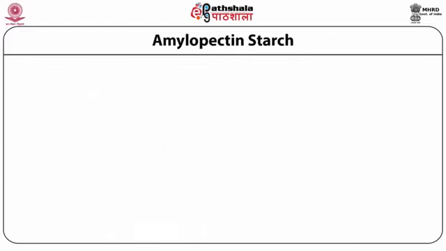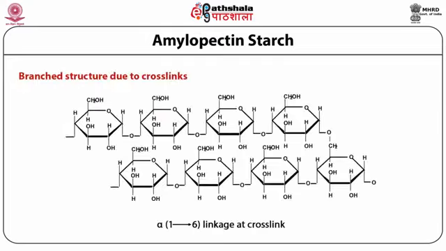Amylopectin, another class of starch, has not only a main chain but also a branched chain of units. The main chain has alpha 1,4 linkage, whereas the branched chain has alpha 1,6 linkage at the cross linking. So this makes this complex carbohydrate more strengthened compared to amylose, which is relatively more stable hydrolytically, and the strength is also very high compared to amylose.